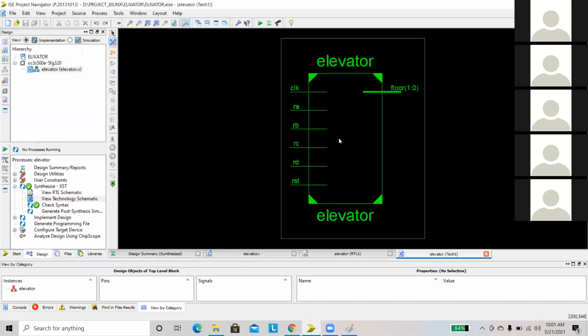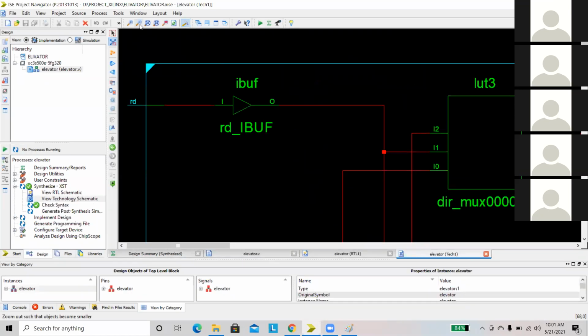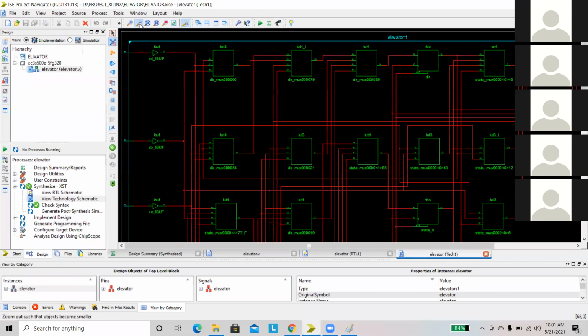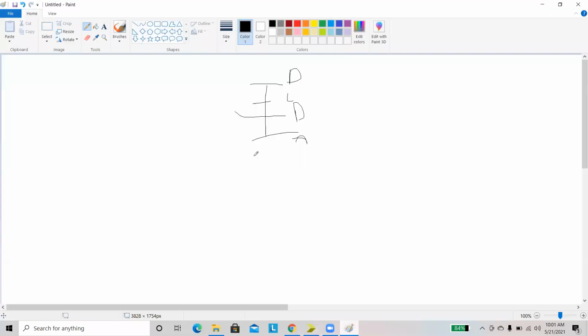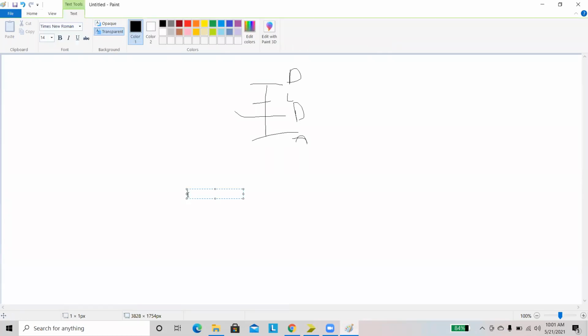Here the gate level code will be converted into LUTs. LUT is nothing but a lookup table. I think you will raise one question: what is a lookup table? A lookup table is nothing but a memory based mux. If you design any gate, let us consider an AND gate, you just write the logic like this: and(y, a, b). This is the logic. Then the tool will convert it into a LUT.